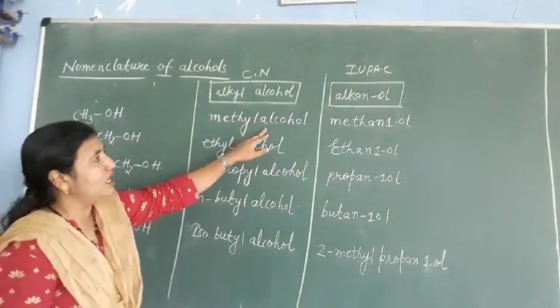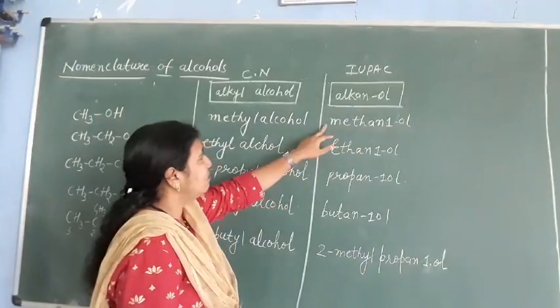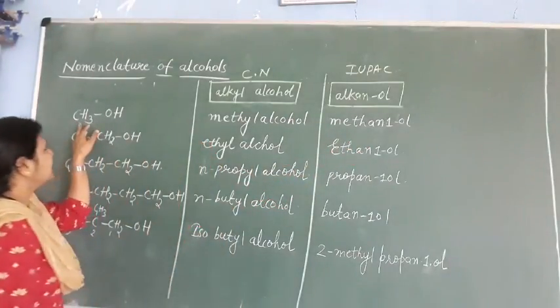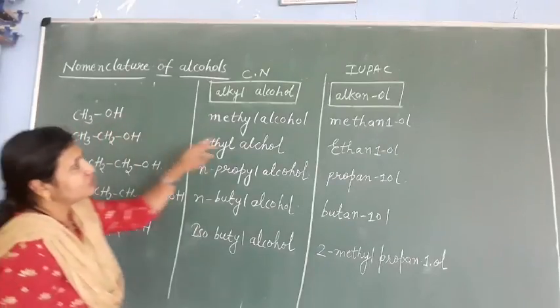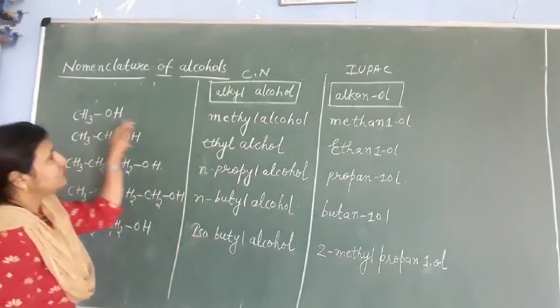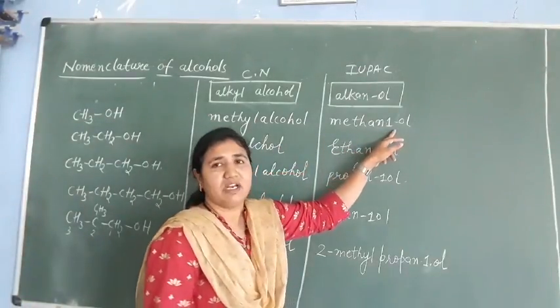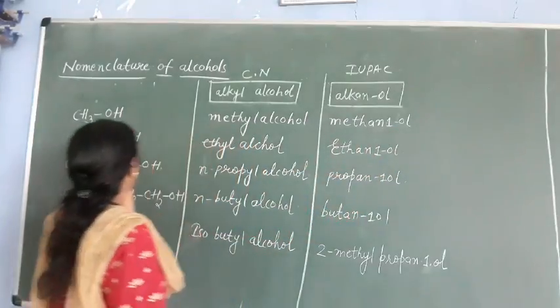Methyl alcohol, and the IUPAC name is methane. One carbon is there, so the root name is meth, and it is a single chain, so N will come here, and OH group on one carbon only. So it is one-ol. Methane-1-ol, or it is also called methanol. Okay.